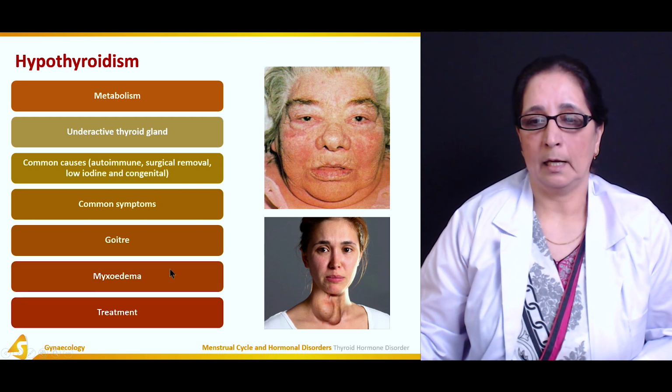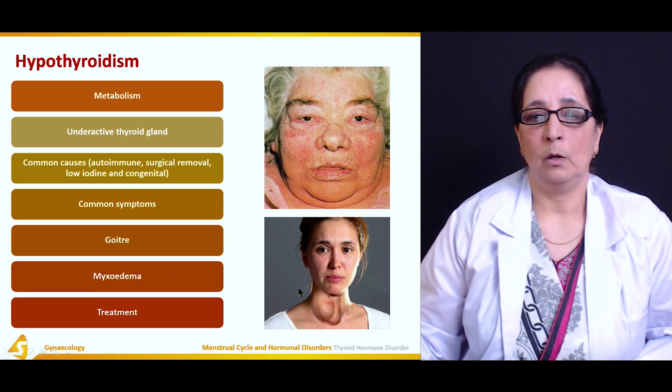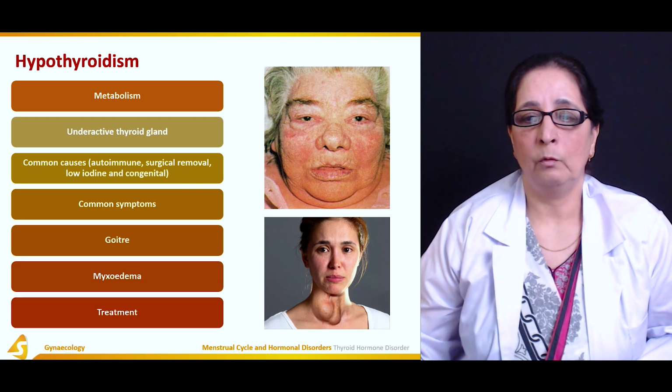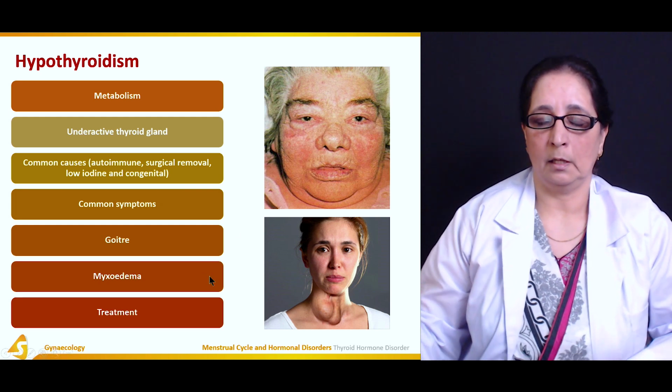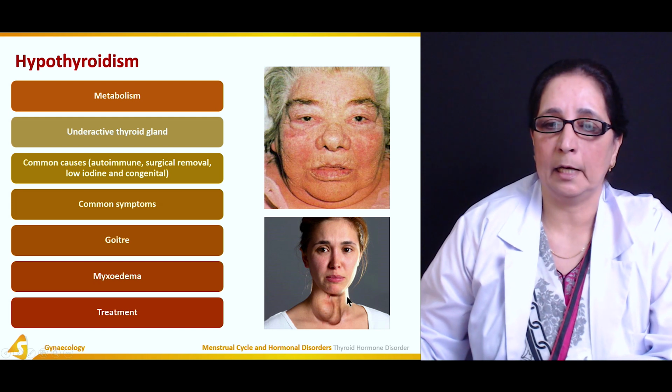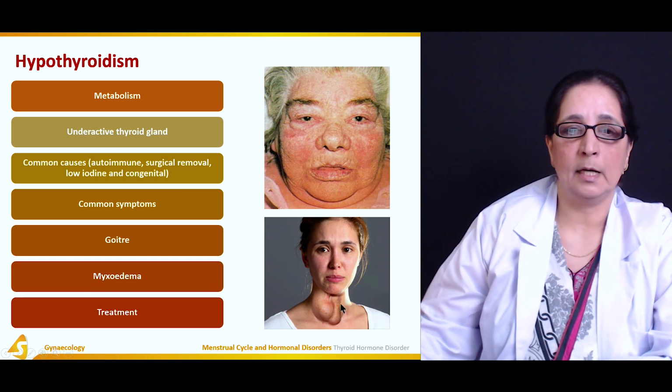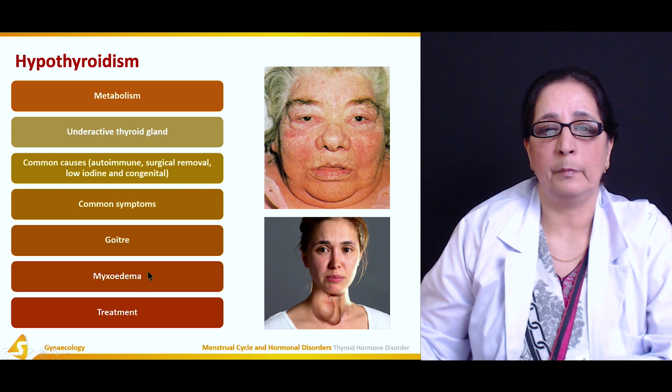Goiter, enlarged thyroid gland due to the overactivity or overwork of the thyroid cells in the thyroid gland. Then myxedema is the severe form of hypothyroidism.